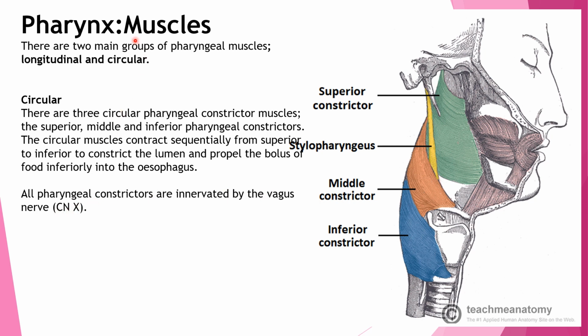The pharynx consists of two groups of muscle, longitudinal muscle and circular muscle. Circular muscles are three in number: superior constrictor, middle constrictor and inferior constrictor. They constrict sequentially from superior to inferior to push the food forward into the esophagus. Then it is supplied by the vagus nerve, which is cranial nerve 10.